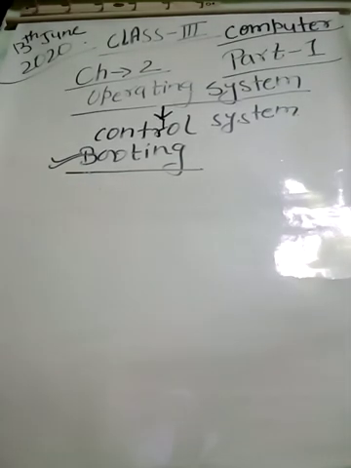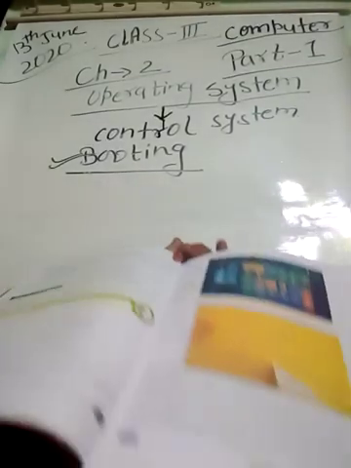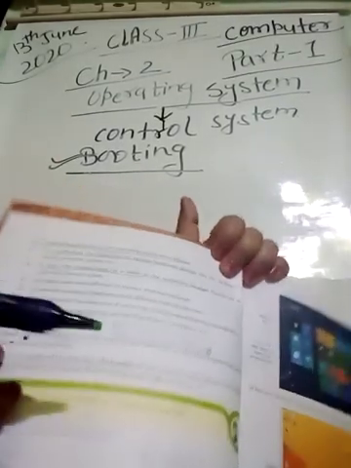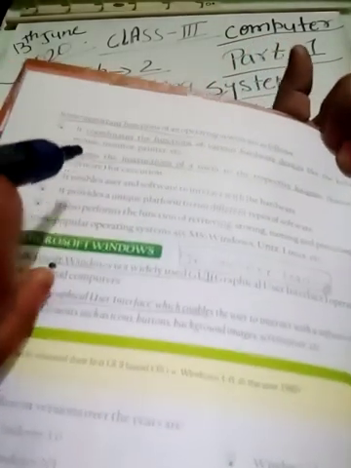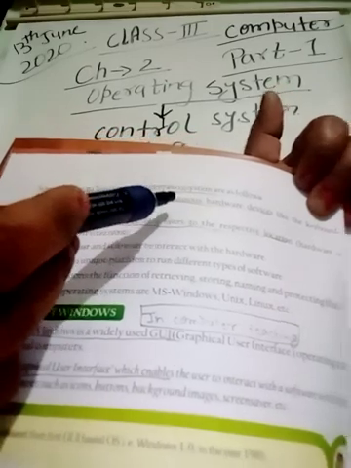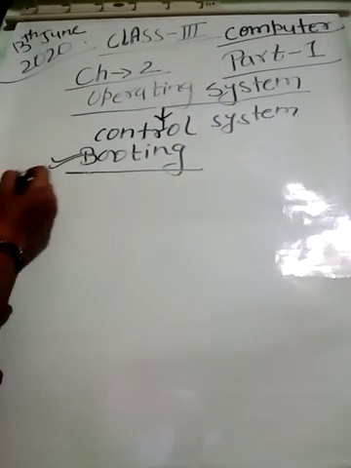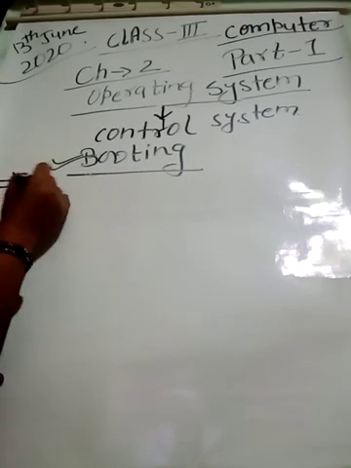Now when you turn your page, one most important topic is given there on page number 12. At the top of the page, you see some important functions of an operating system. What are the important functions of an operating system?